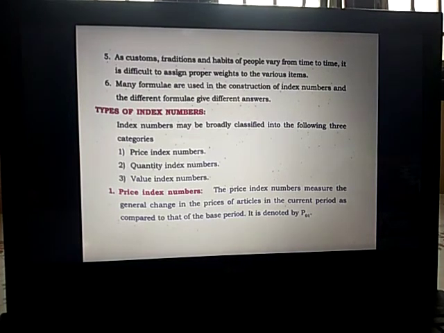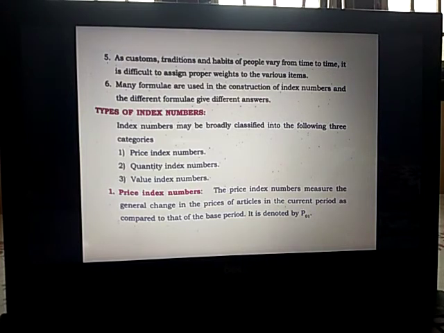So what is a price index number? The price index number measures the general change in the prices of articles in the current period as compared to that of the base period. Here it measures the general change in the prices, that's why it's called price index number. In the previous class we had discussed the base period and the current period. It is denoted by P01.